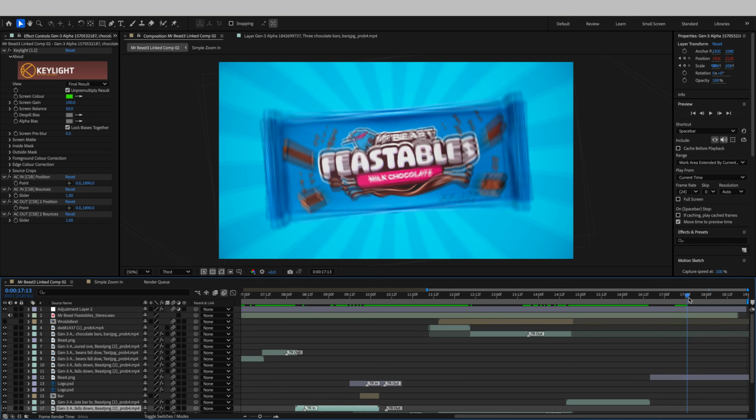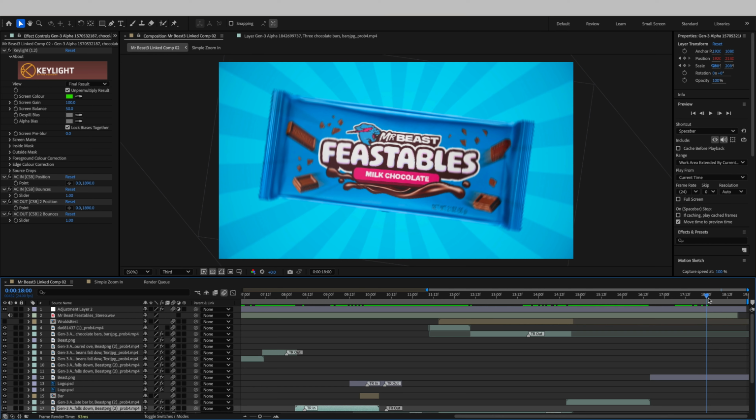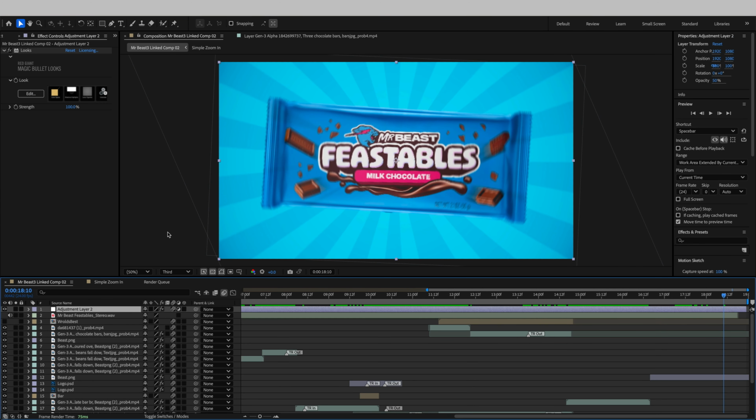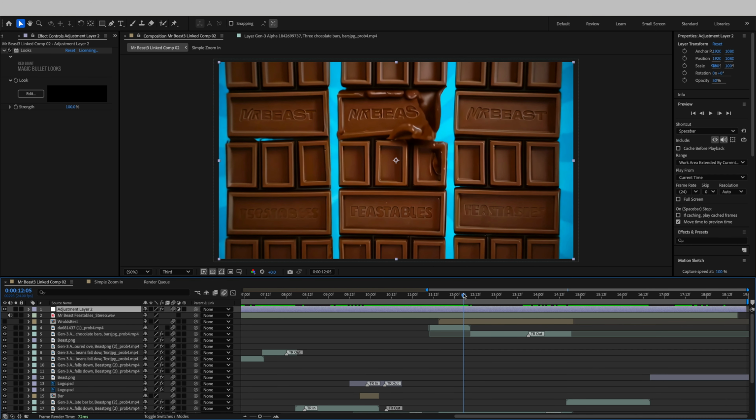And it does a bit of a wiggle motion, which I'm not too sure about, but again, it shows off the product. I'm happy with it. And then I put an adjustment layer on top of all of it using Magic Bullet Looks. This is turned on and off. We'll go through different scenes here.